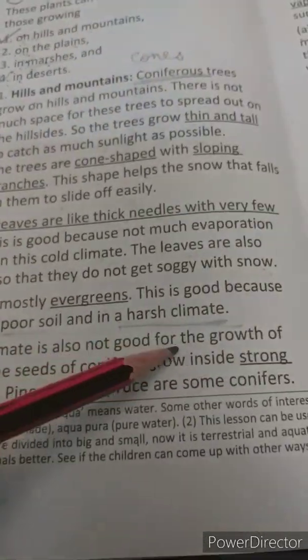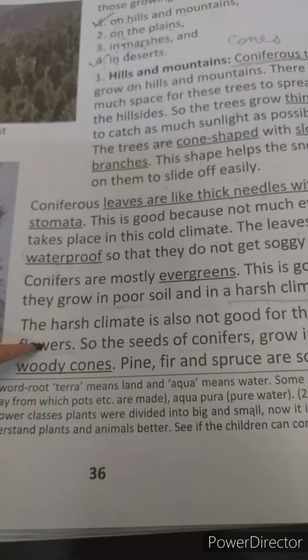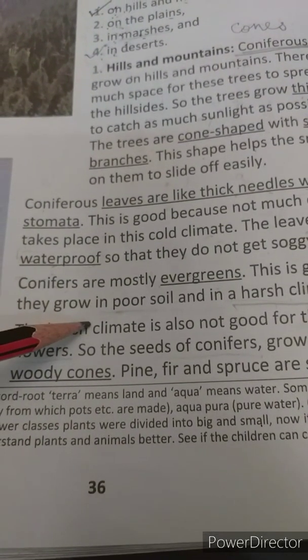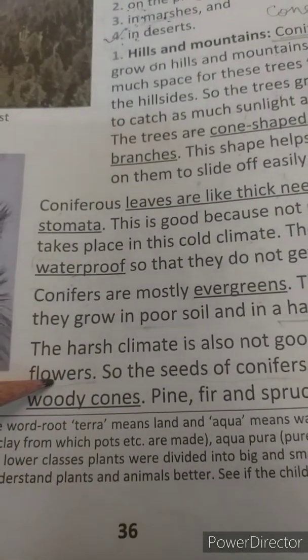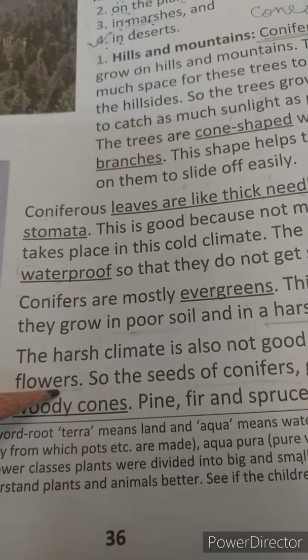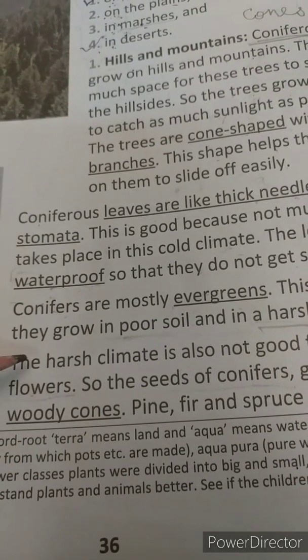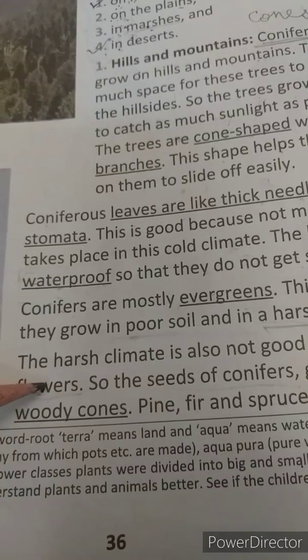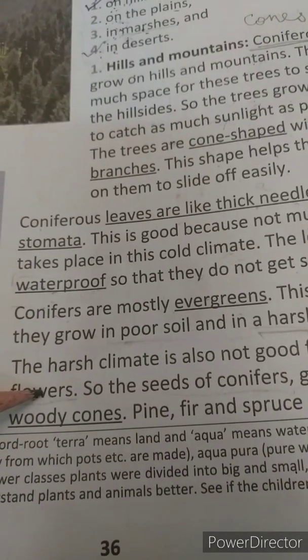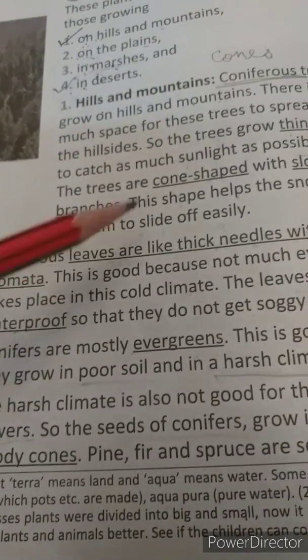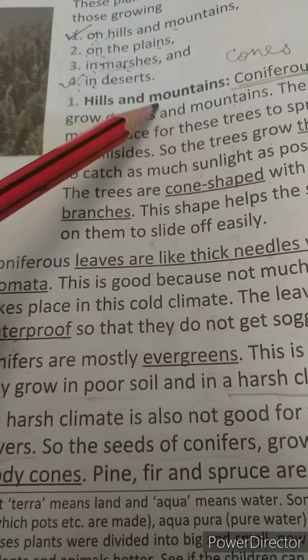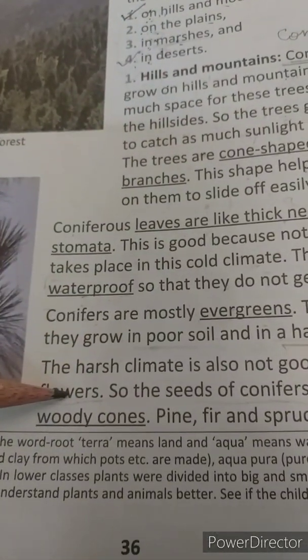The harsh climate is also not good for the growth of flowers. Because of this harsh climate, flowers cannot grow. Even if they grow, they'll drop off, they'll get dried off. This is the reason why trees on hills and mountains do not bear flowers.